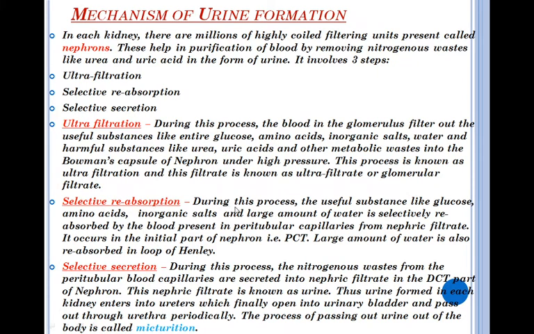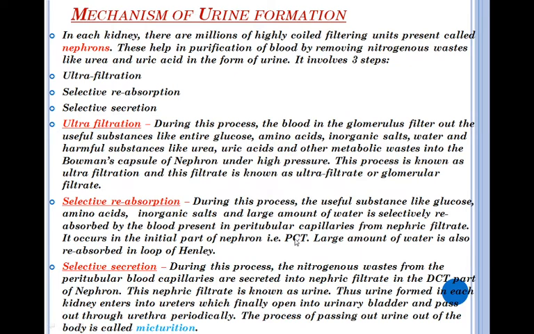Now see selective reabsorption. During this process, the useful substances like glucose, amino acids, inorganic salts and a large amount of water are selectively reabsorbed by the blood present in the peritubular capillaries from the nephric filtrate. It occurs in the initial part of the nephron, that is PCT.